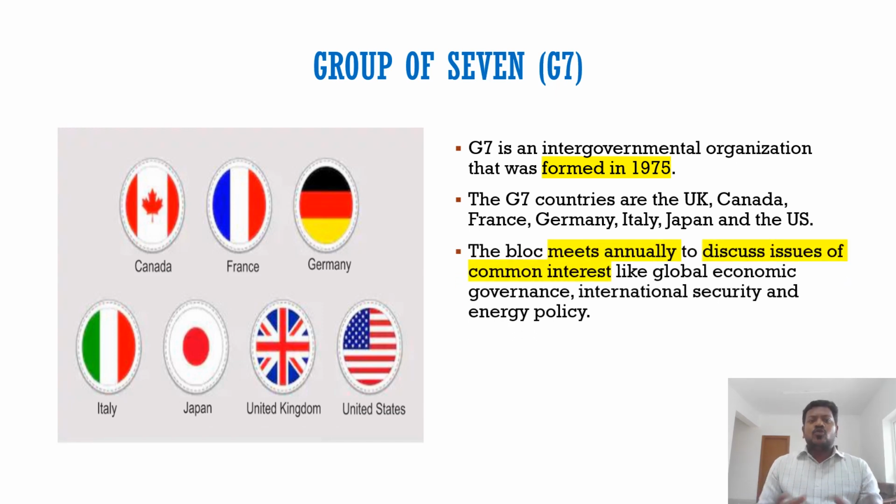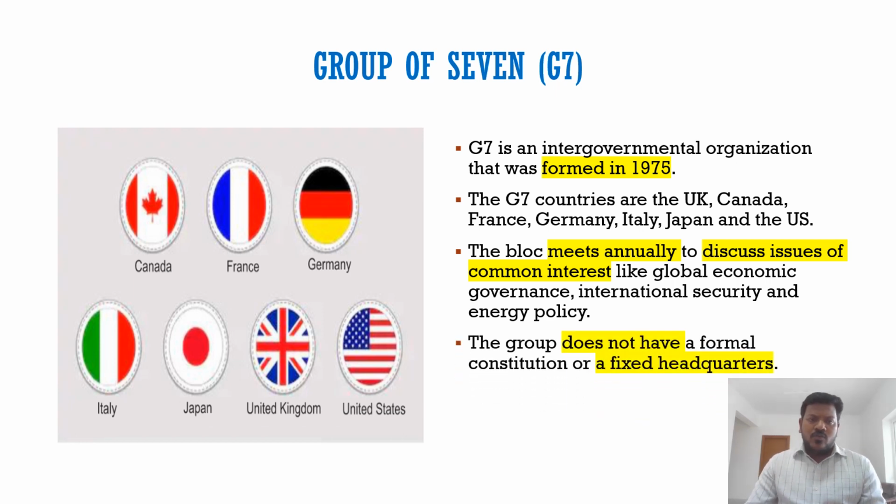This group meets annually, and they discuss important global issues: global economic issues, then environmental aspects, climate change, terrorism, etc. One important aspect about this group is they do not have a formal constitution. It is not a formal organization, it is an informal grouping, and they do not have a fixed headquarters.